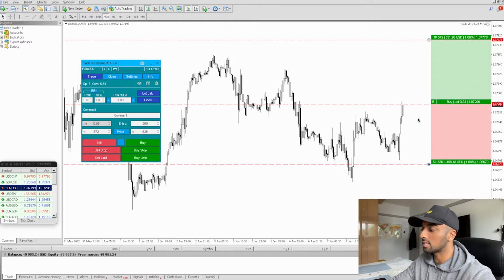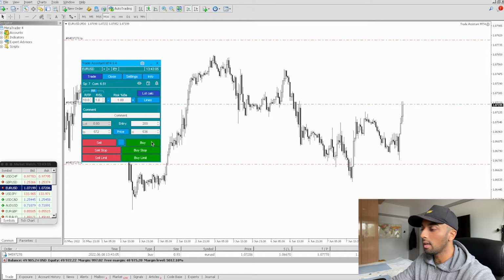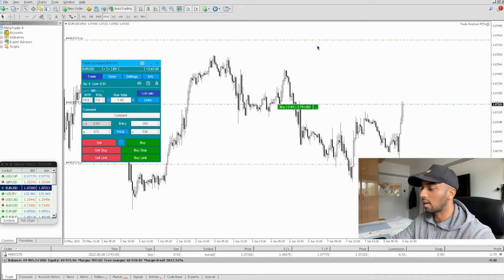So once everything is set and ready, we hit buy and we are now in this trade, okay? Now, yes, these have kind of disappeared, but ultimately, as you look on the bottom of this screen, you guys can see we are now in this trade. We're trading the euro dollar. You can see that the profit or loss is moving, okay? And now we're going to see what happens next.